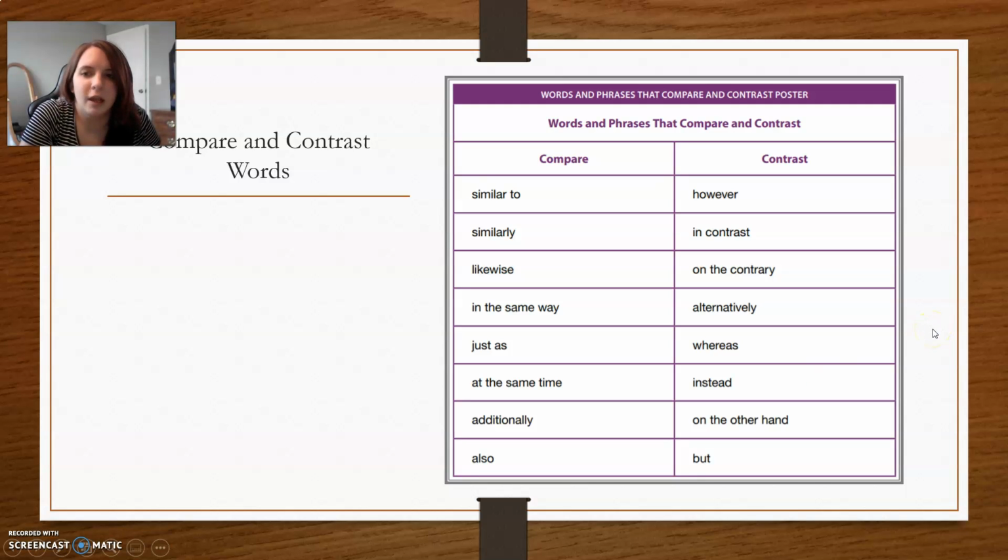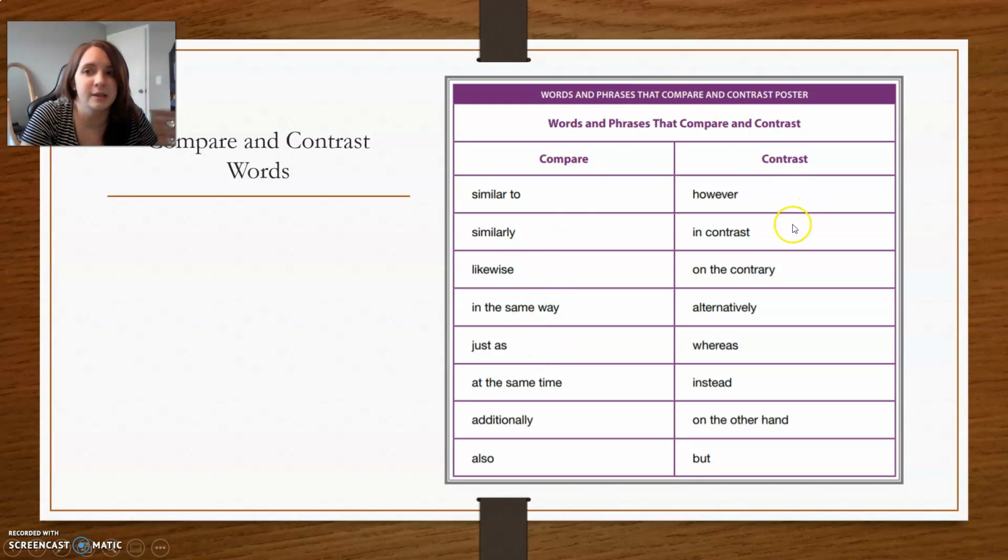What we're going to be working on for a little bit is compare and contrast words. When we're saying a sentence or writing, we can use any one of these example words to compare and contrast. If you would like to compare two things, remember compare is to show how they're the same. You're going to want to use this language: similar, likewise, just as, additionally, also. Those words are all going to compare.